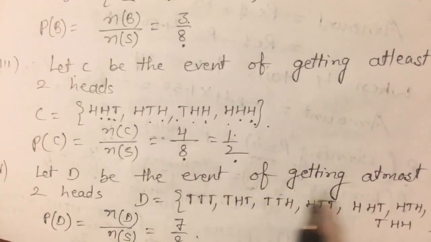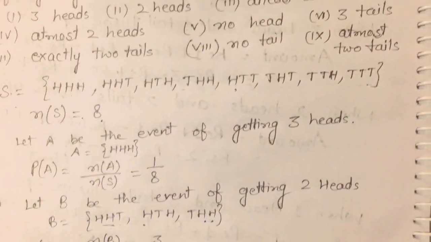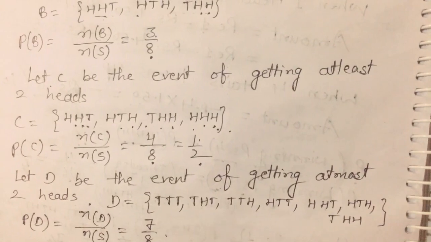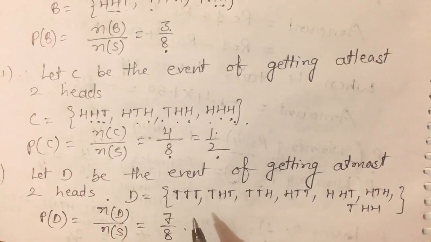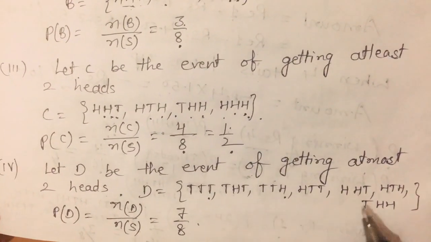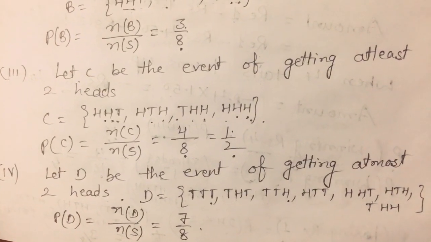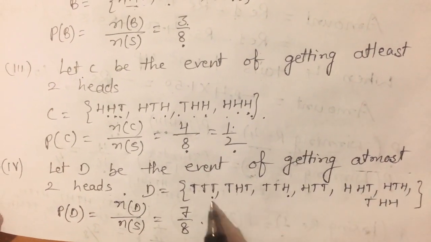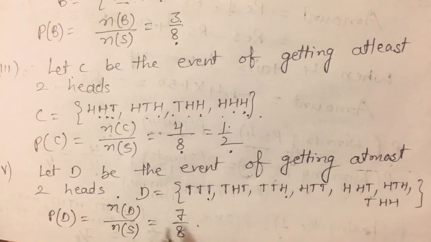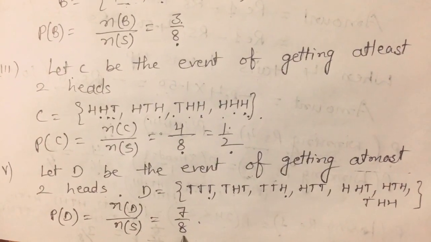Let D be the event of getting, now fourth part, at most 2 heads. At most means maximum 2 heads, ज़्यादा से ज़्यादा 2 heads आ सकते हैं. हो सकता है एक भी head ना आए, हो सकता है 1 head आ जाए, हो सकता है 2 head आ जाए. 3 head नहीं आ सकते क्योंकि maximum 2 heads बोले हैं. So there are 7 cases in these. Then the probability is 7/8.